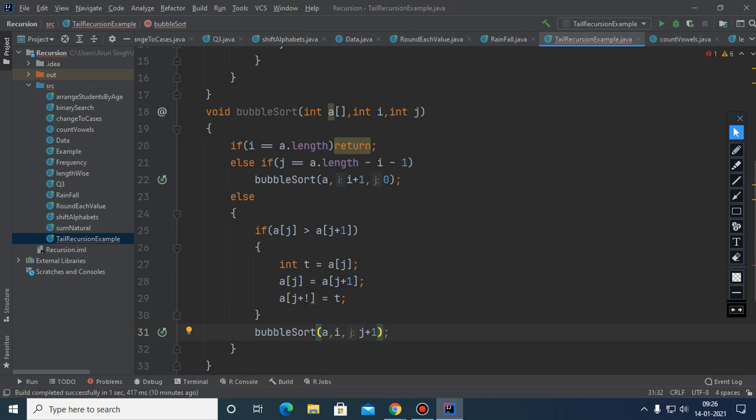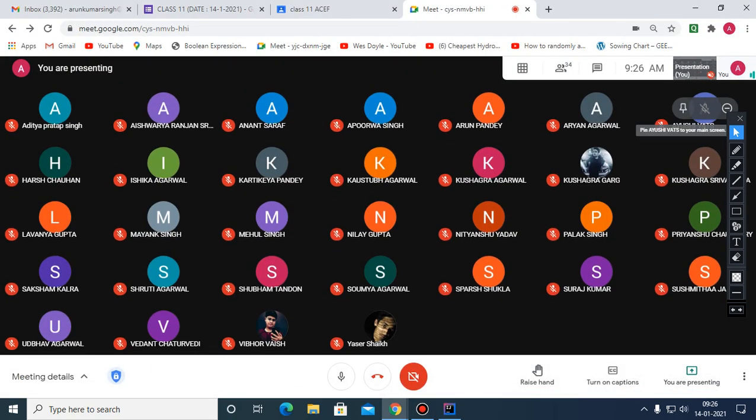Children, I said earlier that designing a recursive function is an art, and it is an art you have to learn and design. When you write normal code on paper, if you try to convert it into recursive code and you are able to do that, definitely you will be very happy.